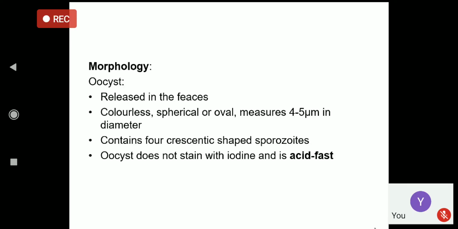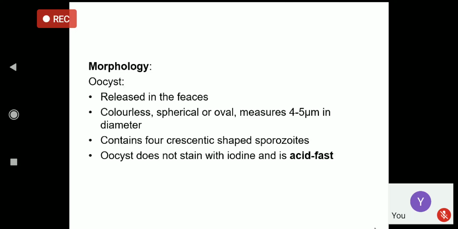There is a difference in the size of the oocyst. All of them have a single host stage, and they carry out their life cycle, both sexual and asexual, in a single host. And these oocysts are acid fast, which is one of the properties. But there is a difference in the size of the oocyst.